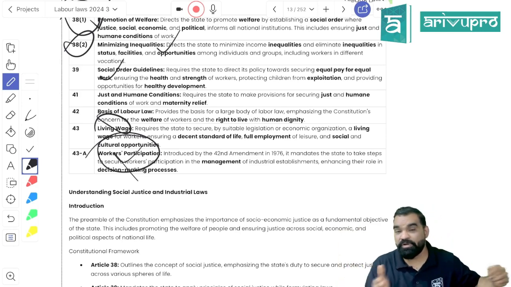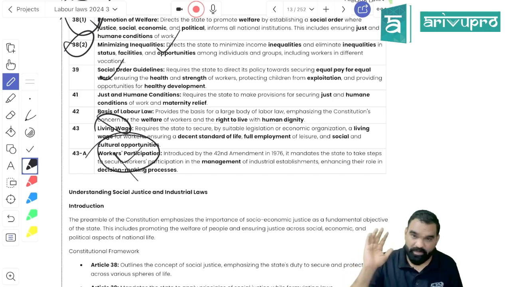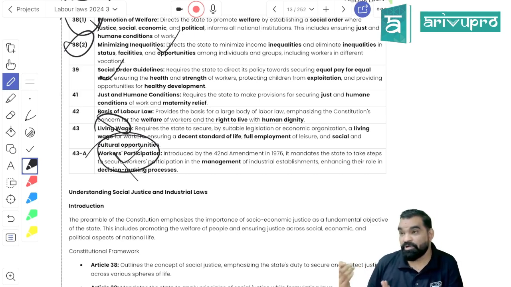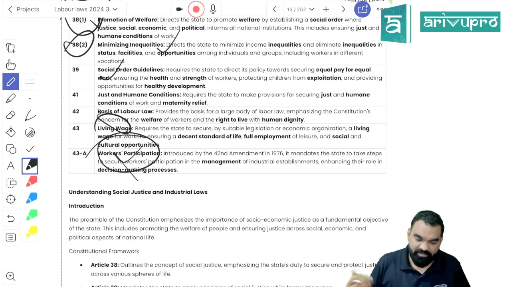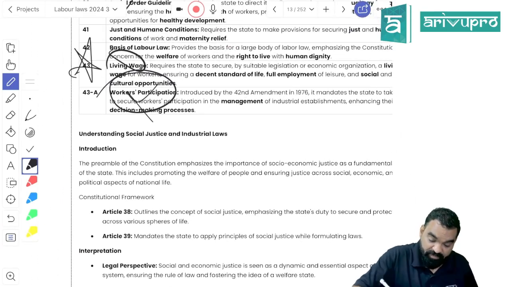Because they would not only be responsible to take care of provident fund, gratuity, and so many things. Along with that, they have to pay a monthly living wage, which includes medical insurance, education expenses of the children, and other medical facilities and all. Okay, that is Article 43. Very important it is.